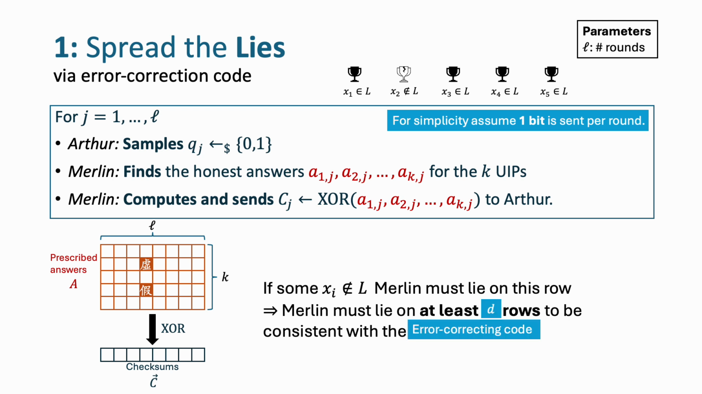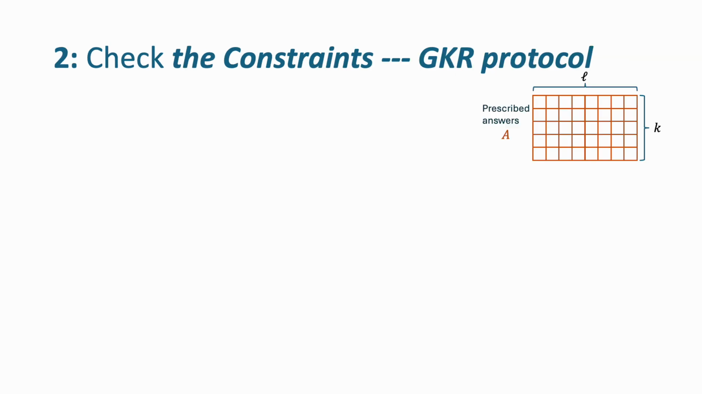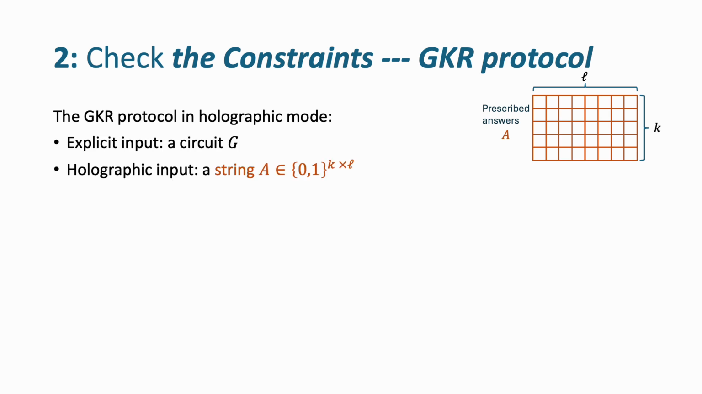And if we use a better error correction code, we can enforce that Merlin is lying on at least d rows. You don't need to know the exact GKR protocol except the following interface. First, there is an explicit input that's a succinct description of the circuit that the verifier knows, as well as a holographic input that the verifier doesn't touch at all in the protocol.